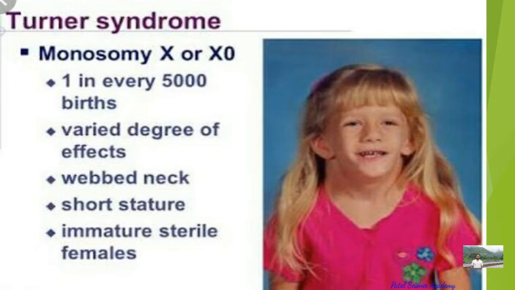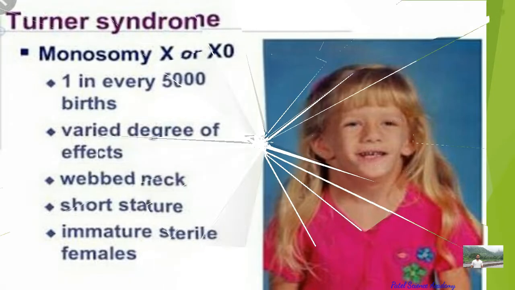You can see one patient of Turner syndrome, and it has varied degrees of effects: webbed neck, short stature, and an immature, sterile female. So a Turner syndrome body is always phenotypically female. It is a sex chromosomal disorder, as I told you, which is caused due to non-disjunction of the chromosomes during female gamete formation, and this is the condition of 45 chromosomes instead of 46 chromosomes.